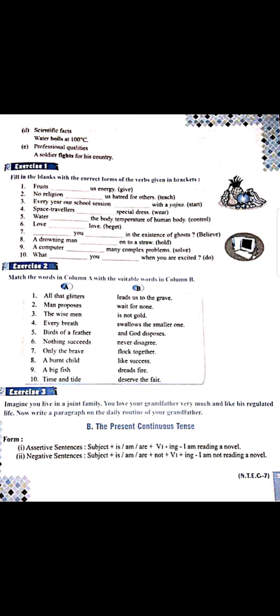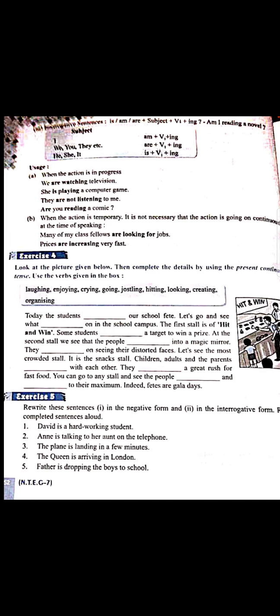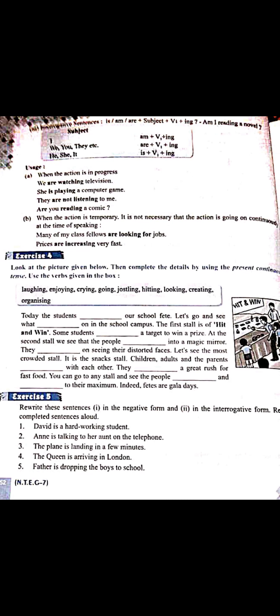Understood? When I have to make it negative, I only have to add not in it. Like I am not reading a novel. Now students, if I am talking about the interrogative sentence, interrogative sentences always begin with is, am, are in present. So is, am, are, then subject, then verb's first form with ing, then question mark or an interrogation mark. Like am I reading a novel?